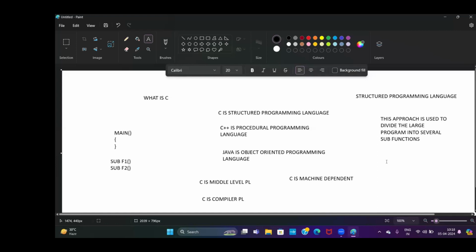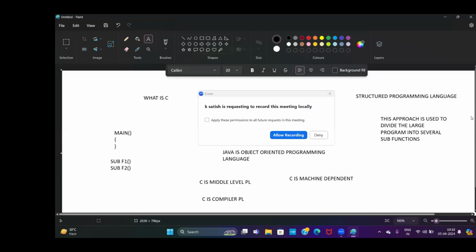Structured programming language is nothing but it is function oriented. When you want to write any programs in C, we can use functions. So C is a structured programming language. Structured programming is nothing but when you use functions, then we call it a structured programming language.